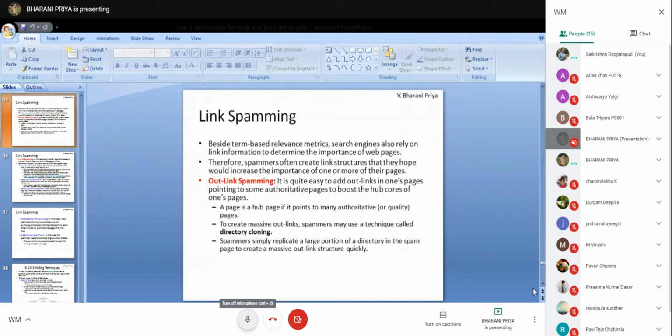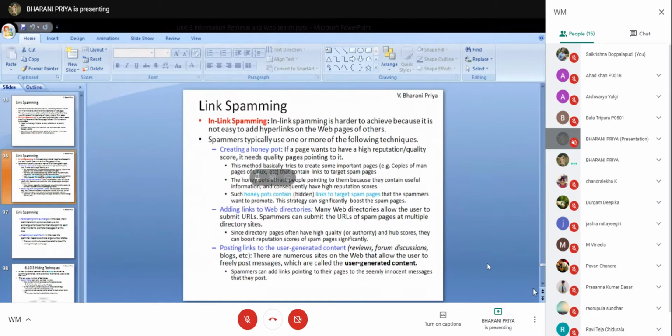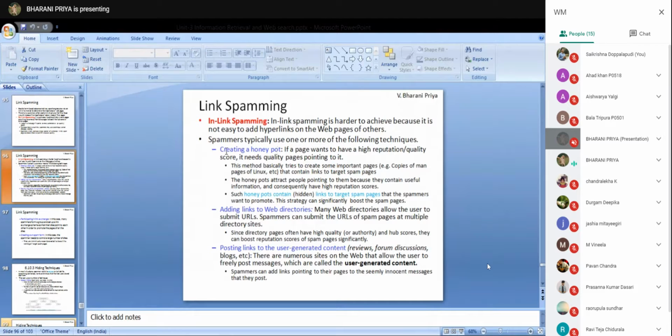Very good, correct. You add my page, I will add your page. One of the techniques for inlink spamming is creating a honeypot. What is a honeypot?